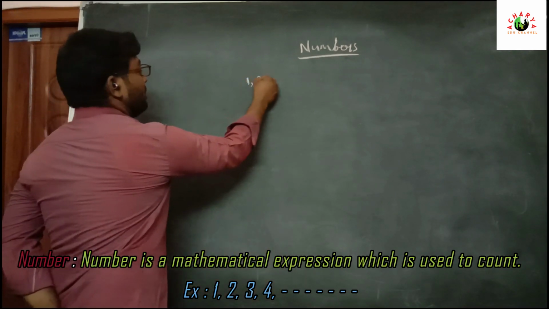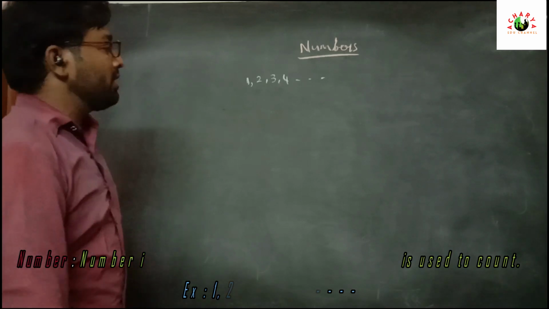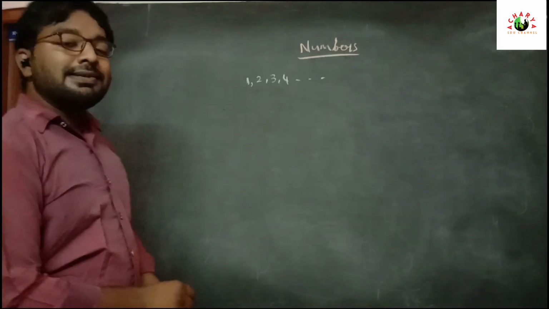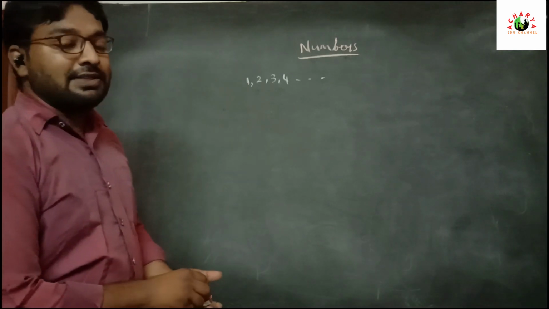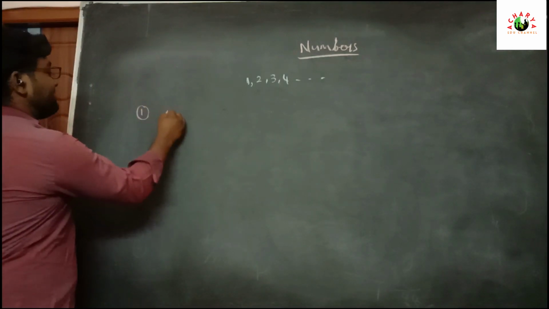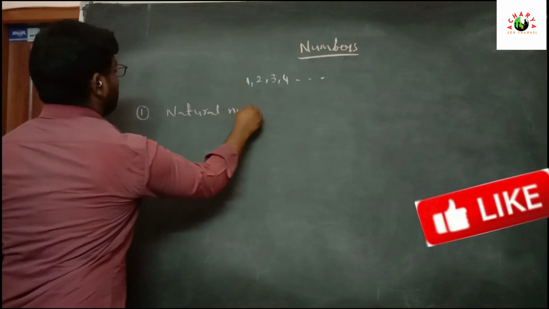Here 1, 2, 3, 4 and so on are numbers. Numbers are classified into different types. The first one is natural numbers.